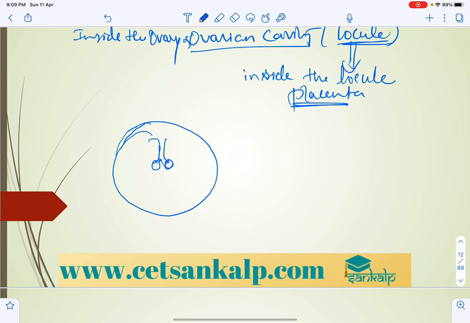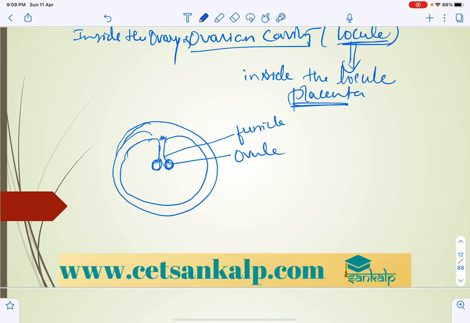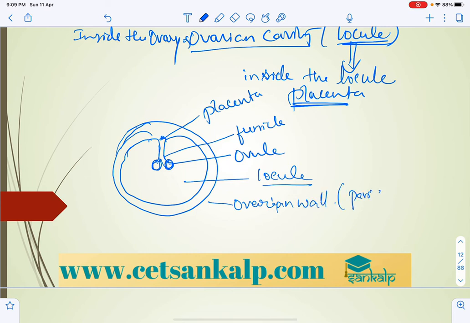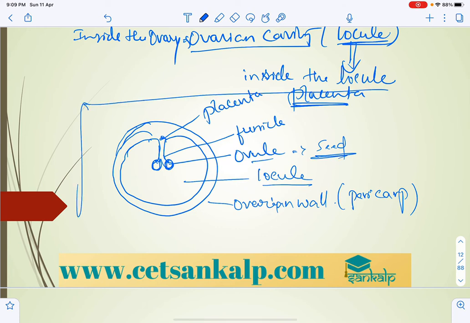This part is the ovule, which is attached to the placenta by the funicle. This space is called the locule, and the outermost wall is called the ovarian wall, which develops into the pericarp. The locule is the ovarian cavity, and the ovules, as we all know, become seeds. So this is the structure of the ovary, how it is inside.